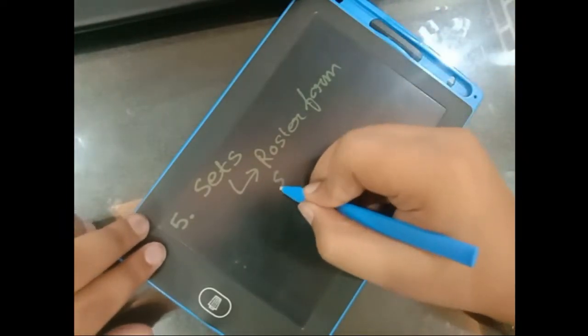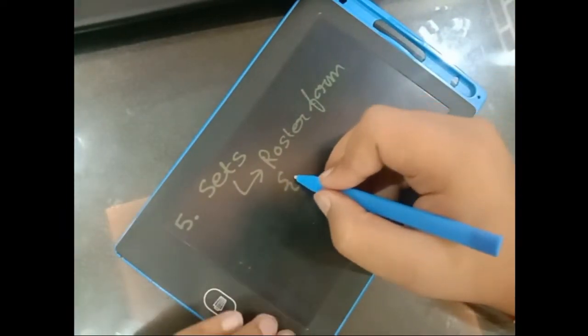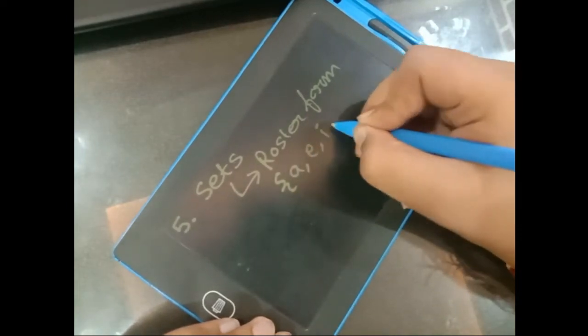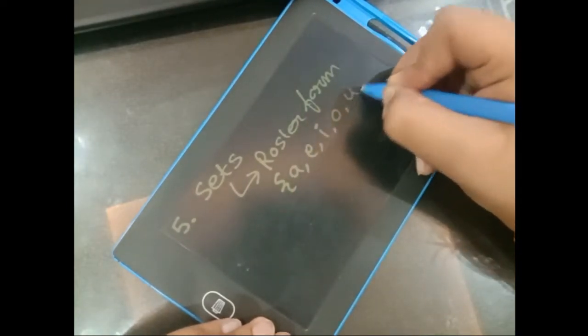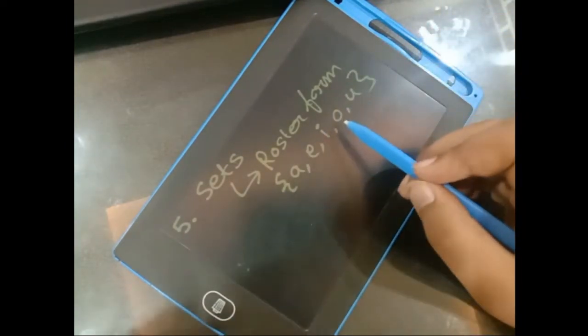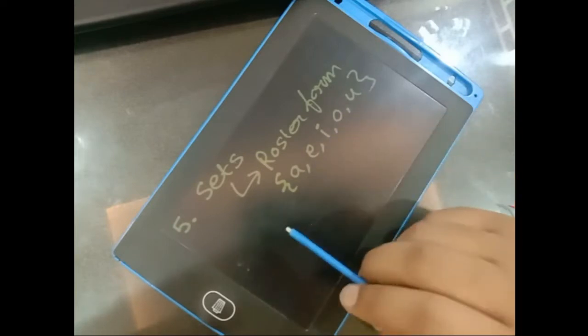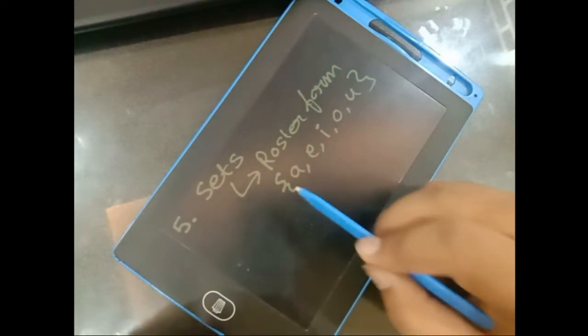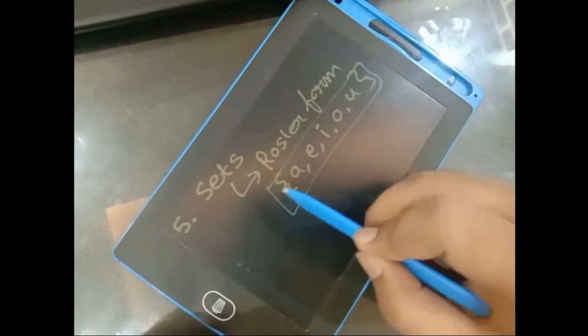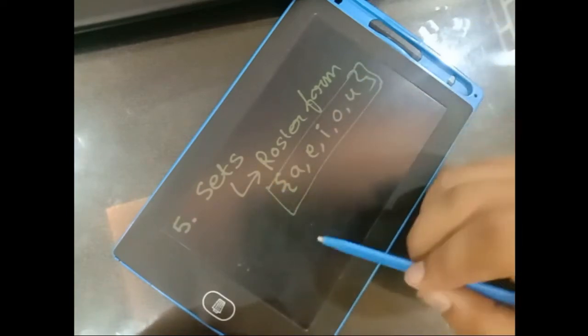For example, let's say A, E, I, O, U. This is obviously the set of vowels in the English language. So we can represent this set in two ways. The first way is the roster form in which we list down all the elements.